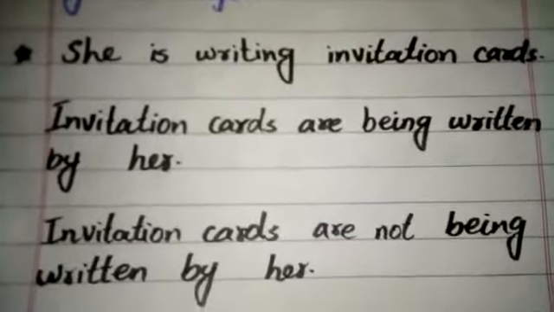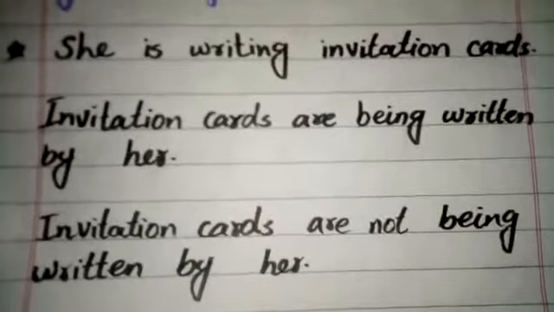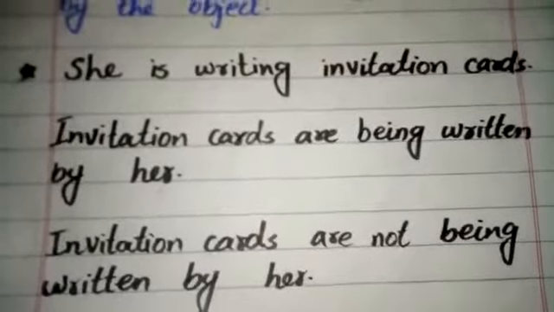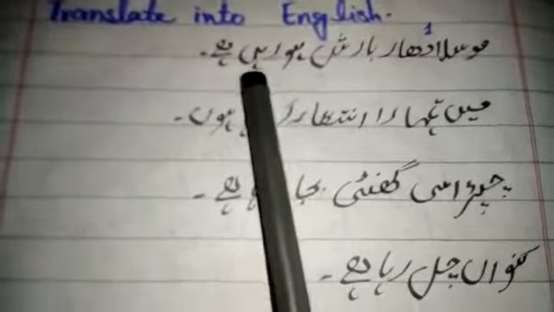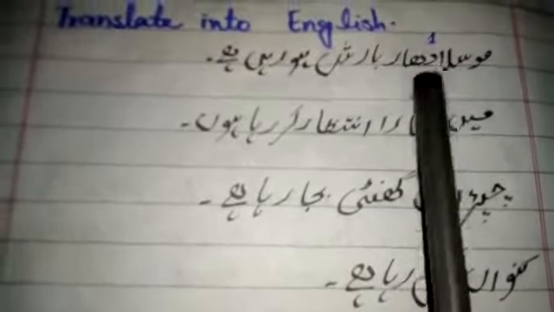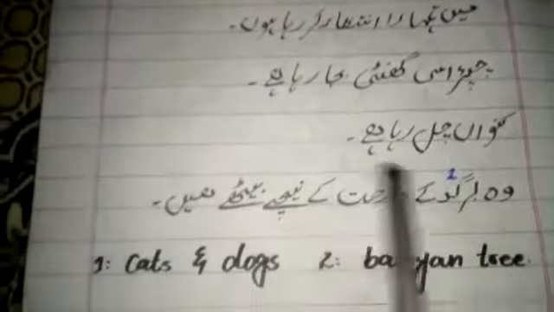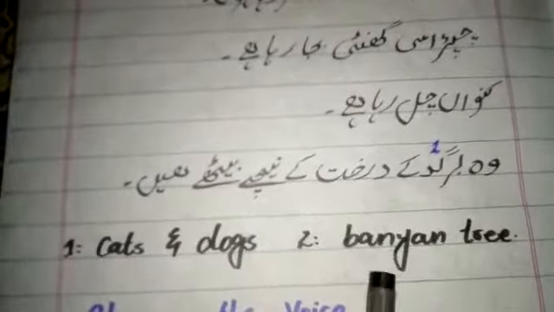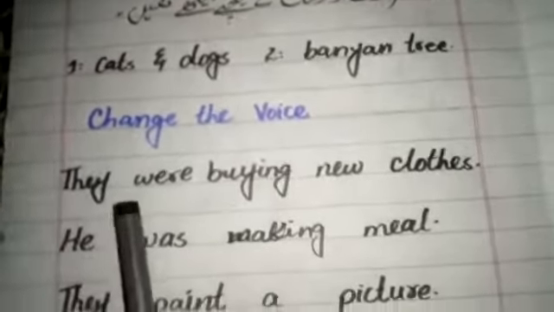So students, this is our active voice and passive voice of present continuous tense. Now I am giving you some sentences to translate into English and change the voice. Translate into English. मूसलाधार बारिश हो रही है. मूसलाधार means cats and dogs. मैं तुम्हारा इंतज़ार कर रहा हूँ. चपरासी घंटी बजा रहा है. कुआं चल रहा है. वो बरगद के दरख्त के नीचे बैठे हैं. बरगद means banyan tree.